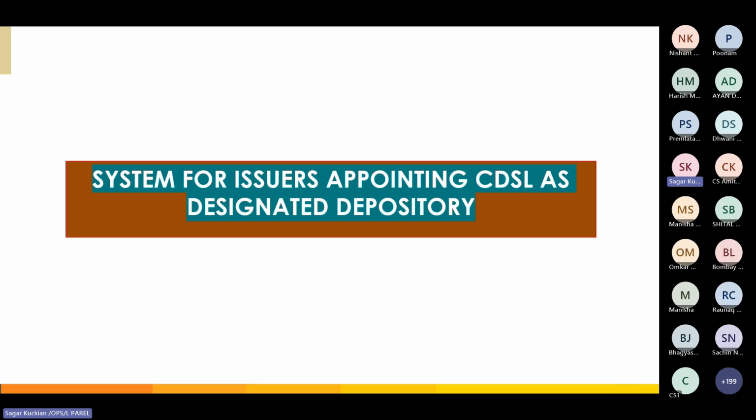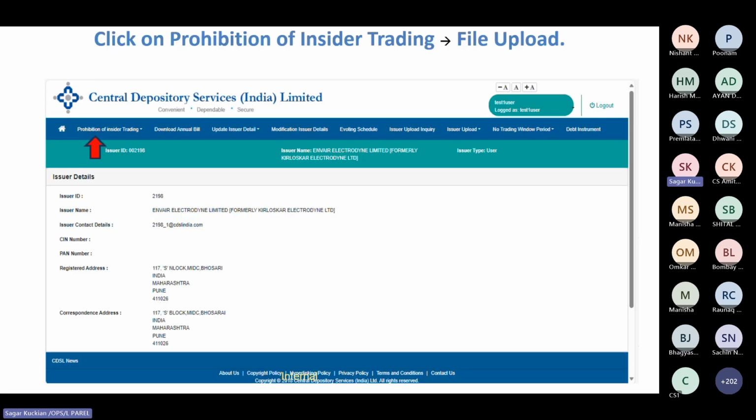I'll take you through the CDSL system for the PIT update of category 8, the immediate relative, which has been released by SEBI. The issuers who have already appointed CDSL as a designated depository for SDD purposes will have their login credentials. They have to use their login credentials and log on to the issuer portal page. This is the landing page. Once you have logged in, you will be able to view this page.